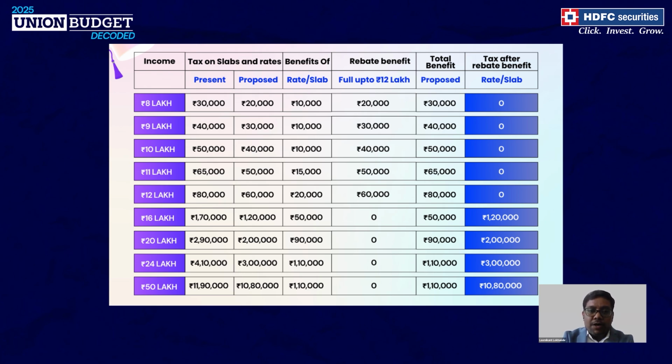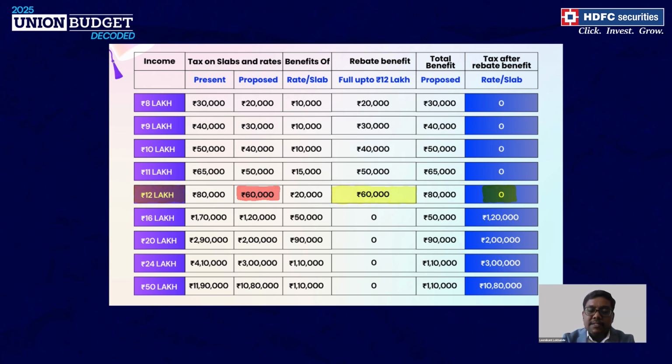Now let's take the example of 10 lakh income, wherein as per this new tax regime and the proposed tax structure, the individual will be paying 40,000 in taxes. However, there is a rebate benefit available of 40,000. So this 40,000 gets subtracted from the actual tax liability, and the tax after rebate becomes zero. Similarly, for a 12 lakh income, the actual tax comes to 60,000, but there is an equivalent rebate of 60,000 rupees. So the tax after rebate benefit is zero.